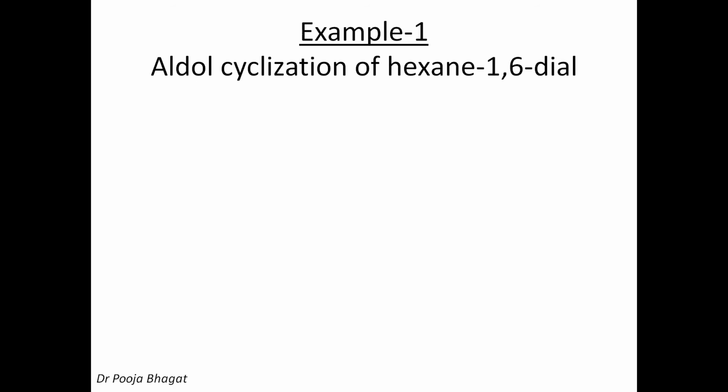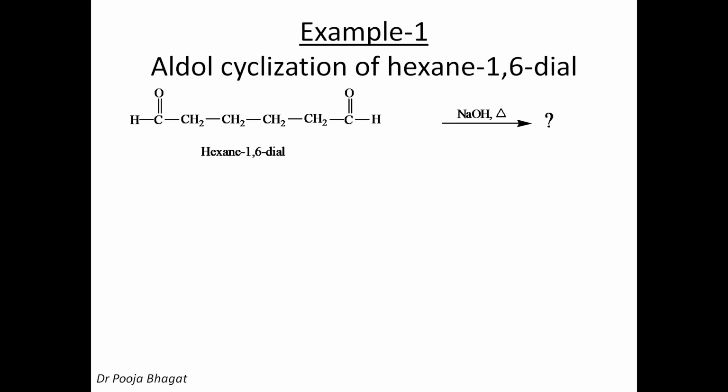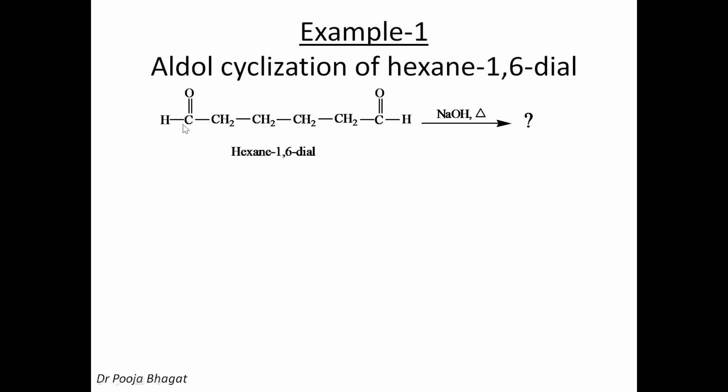For example, if we have to write down the aldol cyclization of hexane-1,6-dial. Dial means two aldehyde groups. 1,6 means they are present at the first position and the sixth position. So I think you can easily draw the structure of hexane-1,6-dial. So, total 6 carbon atoms, you can number it: 1, 2, 3, 4, 5, 6.